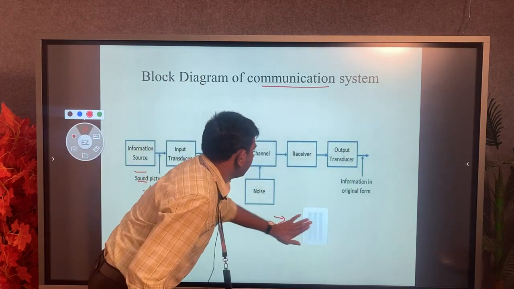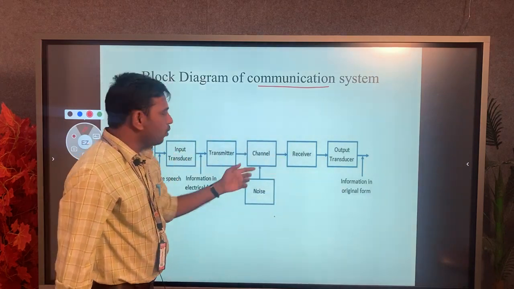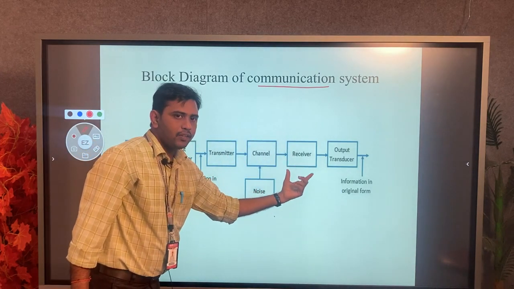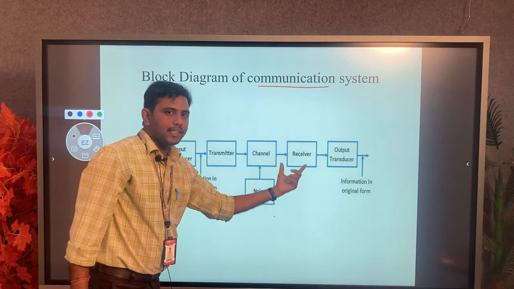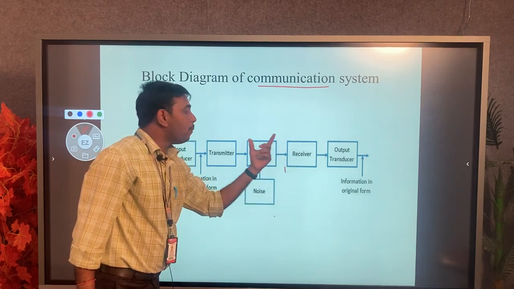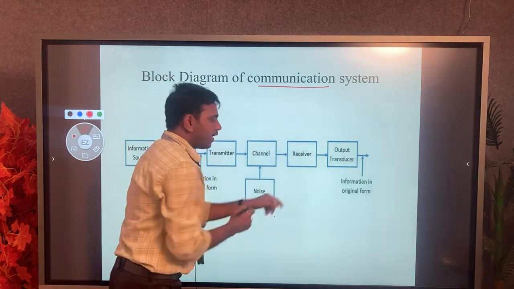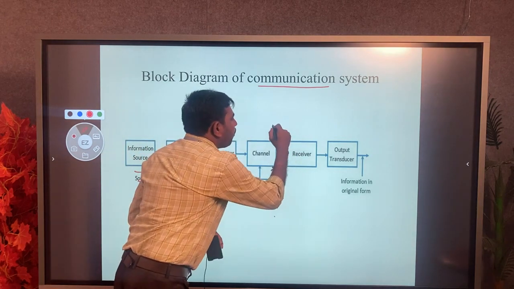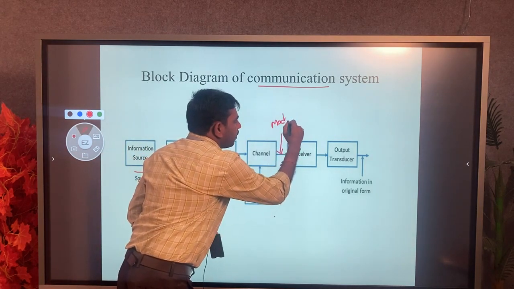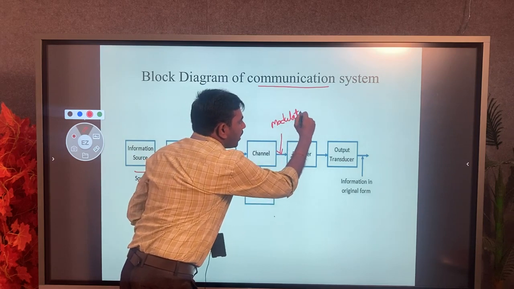Now the next block is the receiver. The receiver receives the electrical signal, which is the modulated signal.